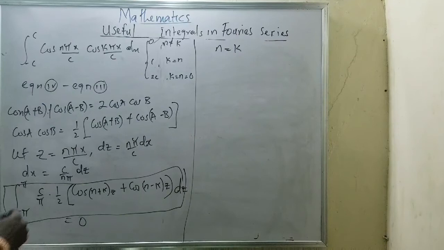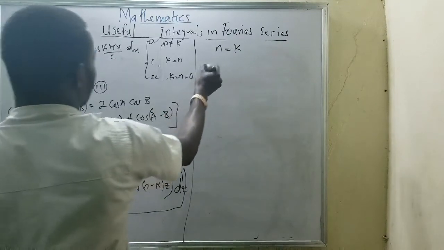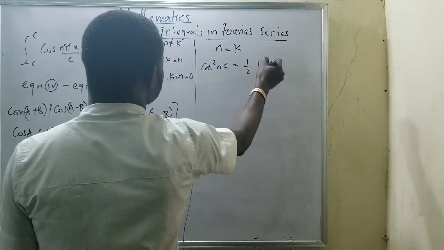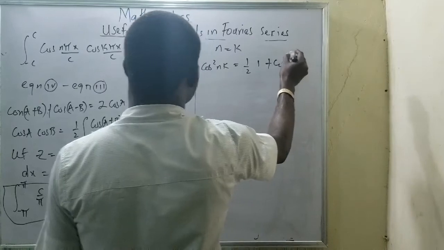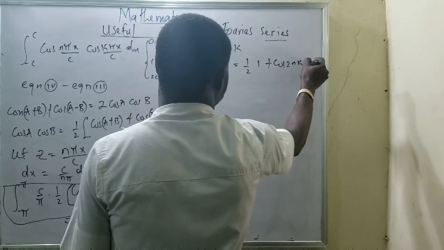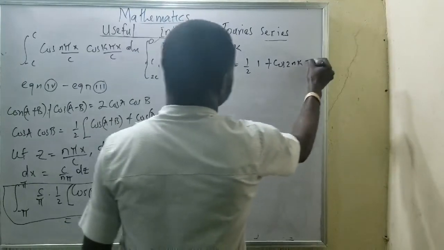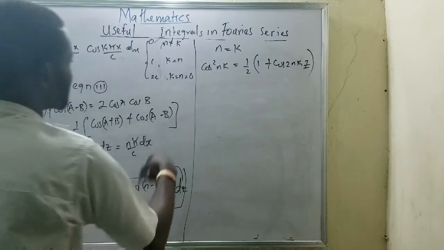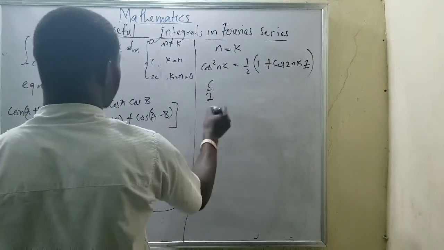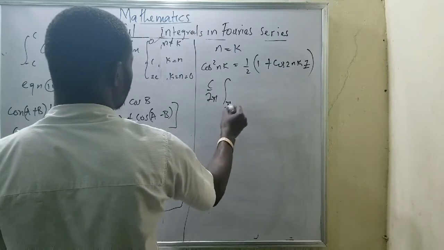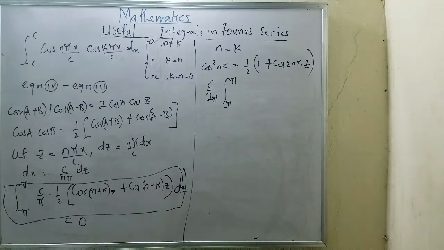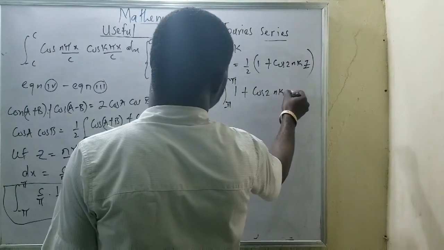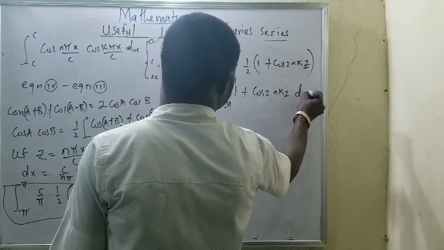Now, when my n equals k, when you start running your integration, you will be having something like the double angle, which is cos squared nkz, equal to 1 over 2 times (1 plus cos 2nkz). Now, when you substitute your function and do the necessary things, you'll notice that you have c all over 2 pi, and an integral running from minus pi to pi of 1 plus cos 2nkz dz, all in brackets.